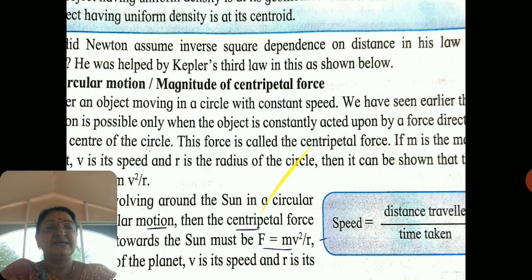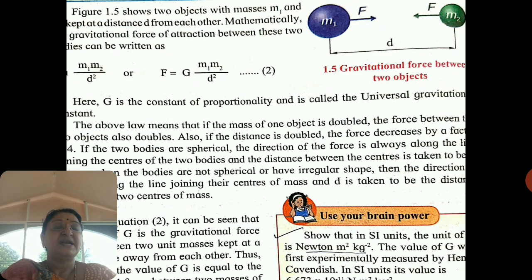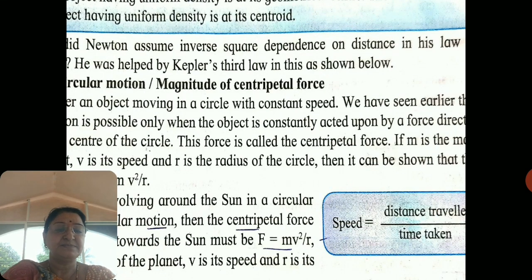Now in this figure, d is the distance between their centers. If both bodies are of any shape, then the distance between the objects is measured between their centers of mass. So what is center of mass? The center of mass of an object is the point at which the whole mass of the object can be supposed to be concentrated. Understand this concept: center of mass is the point at which the whole mass of the object is concentrated.